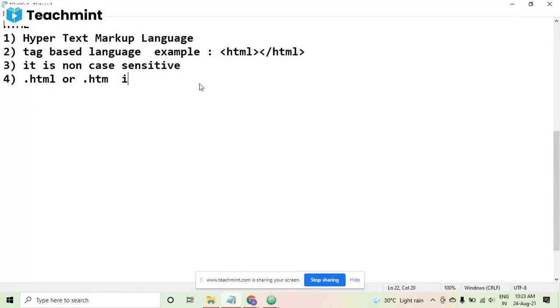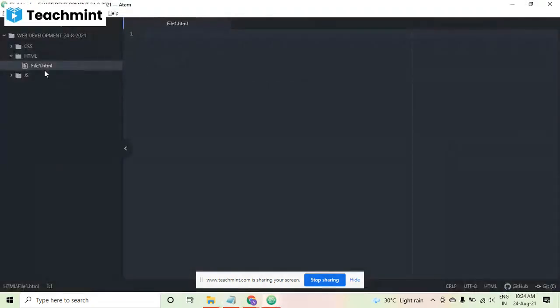So when you are creating a Notepad file, you save it with .txt. When you create a C language program, you save it with .c. When you create a Microsoft Word file, you save it with .doc. When you create an HTML file, you save it with either .html or .htm. I will suggest you use .html, because one thing should be followed: you cannot use .html in some places and .htm in others. You have to use any one of them. So here you can see this way we have given the extension, .html.